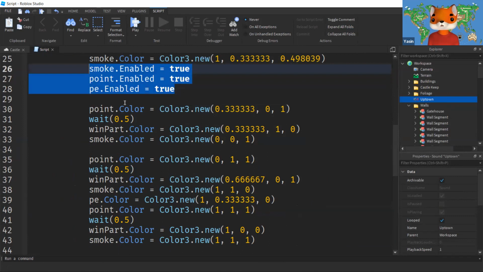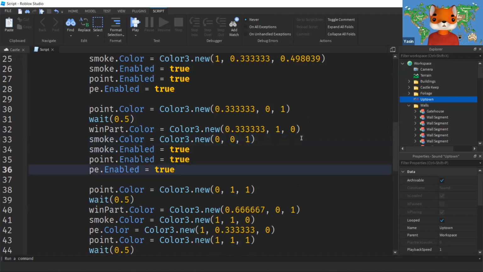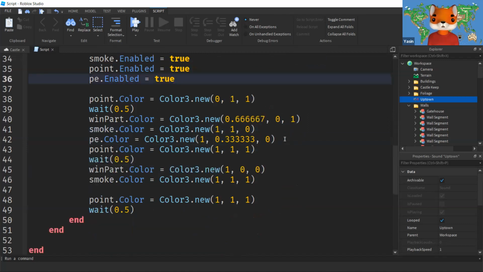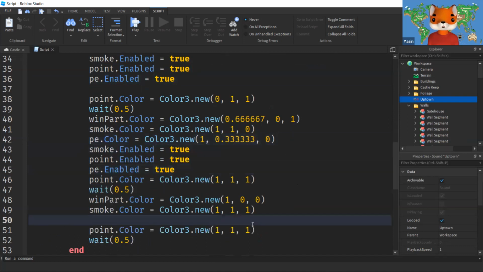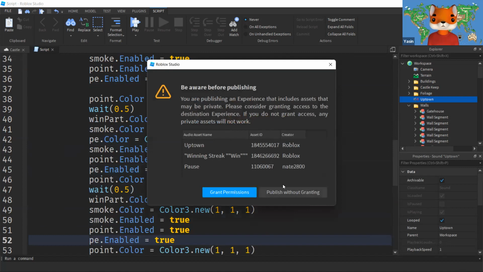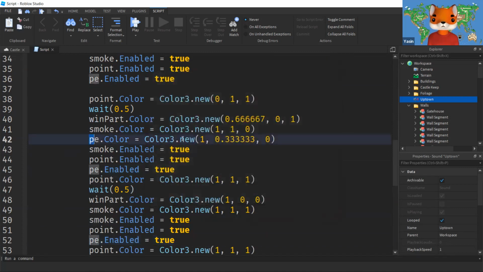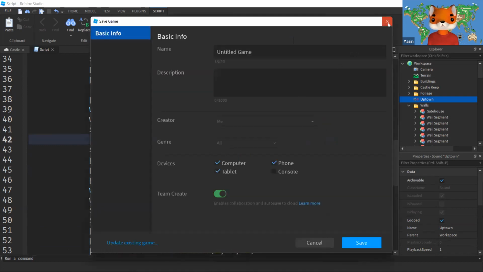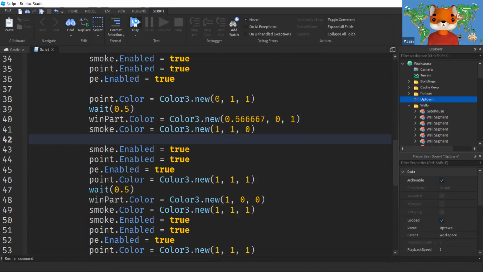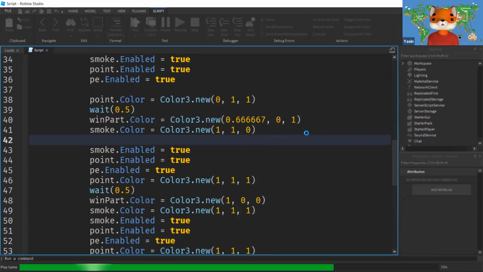Yeah, nice idea. We can definitely make multiple levels out here after each movement. So I'm just going to add one color here. And I think one should go over here. And one should go over here. Let's try and see how it works. One more thing. I'm going to remove this away. Grant permissions, and no need to publish the game. We'll test it out one more time and see how it works.